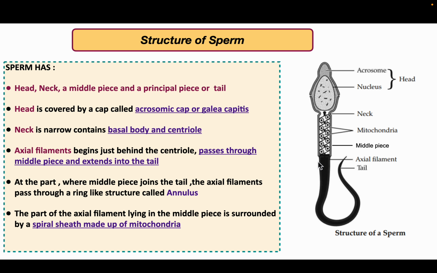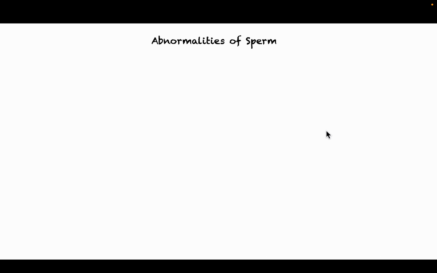At the part where the middle piece joins the tail, the axial filament passes through a ring-like structure called the annulus. The part of the axial filament lying in the middle piece is surrounded by the mitochondrial sheath. So a spiral sheath made up of mitochondria is there in the middle piece.